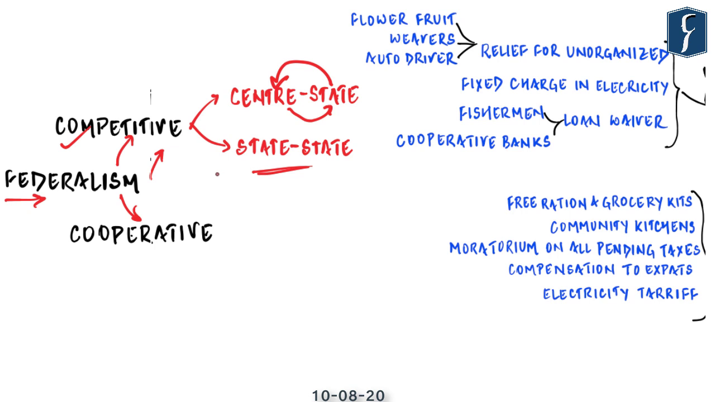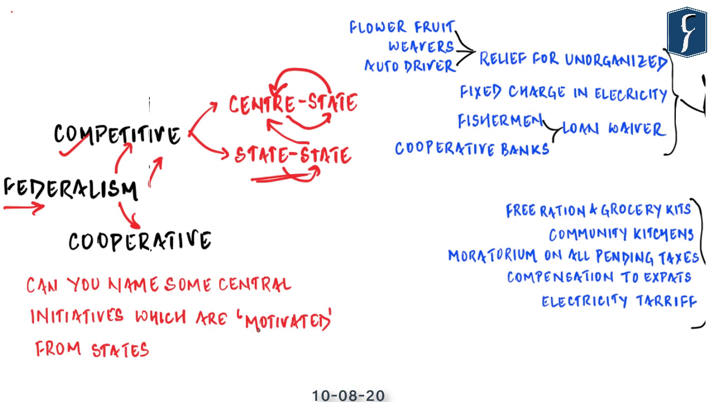Because if one state is coming up with a very innovative policy, it will help other states because other states want to improve themselves and they are learning among themselves. And if that step is so awesome, even the center can adopt that. In the past also the center has learned a lot from the states and has emulated a lot of schemes which were earlier run by the states. So can you name some of the central initiatives, schemes, policies and even laws which are motivated from states?